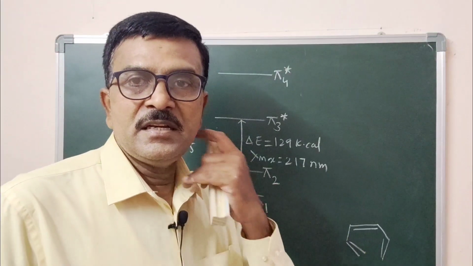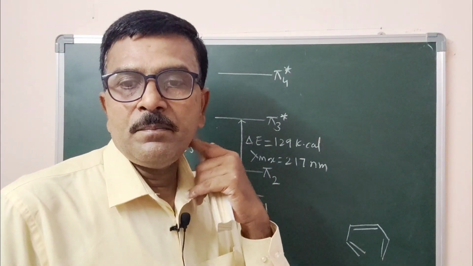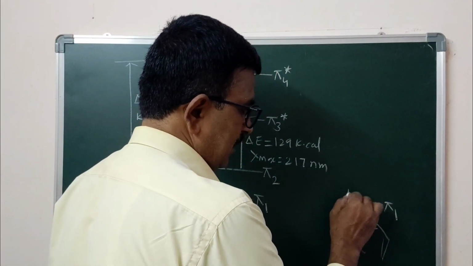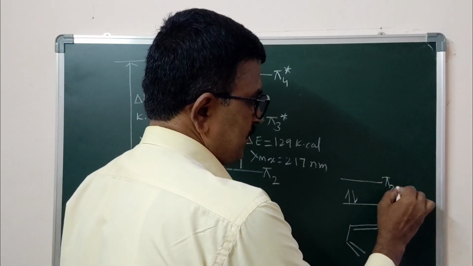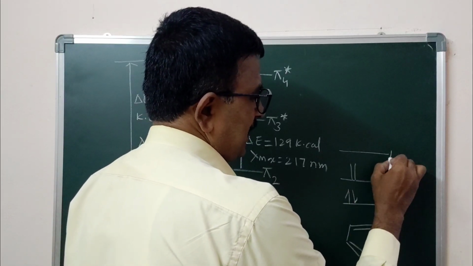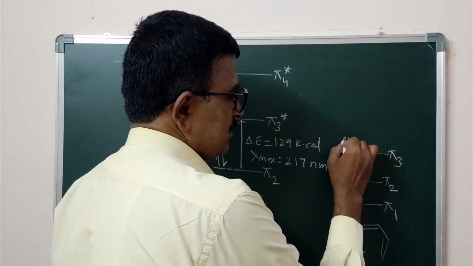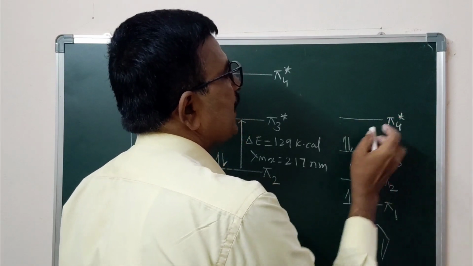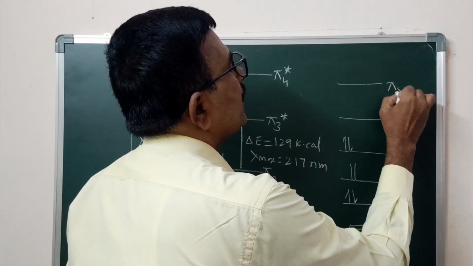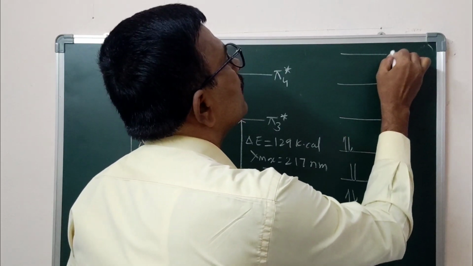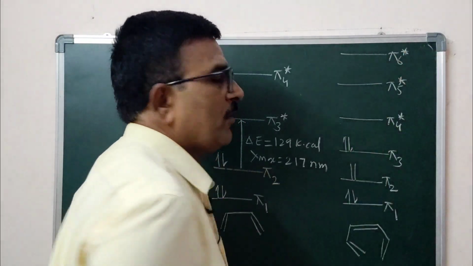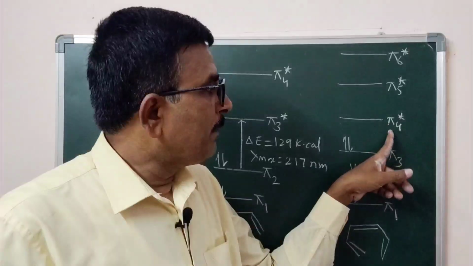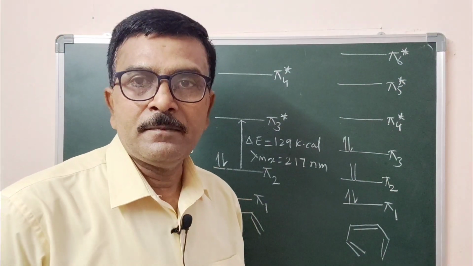Triene consists of 3 bonding pi orbitals and 3 anti-bonding pi orbitals, that is pi 1 orbital with 2 electrons, pi 2 orbital with 2 electrons, pi 3 orbital again 2 electrons, pi 4 orbital which is anti-bonding, pi 5 orbital again anti-bonding, pi 6 orbital anti-bonding. So it has pi 1, pi 2, pi 3 for bonding, pi 4, pi 5, pi 6 for anti-bonding.